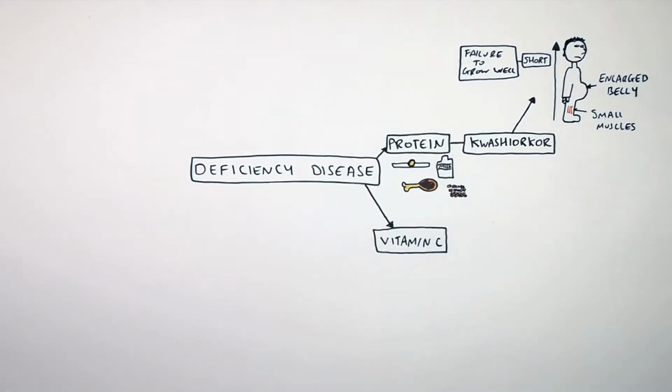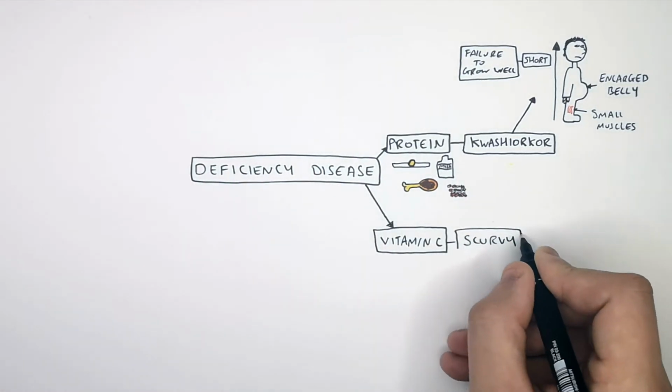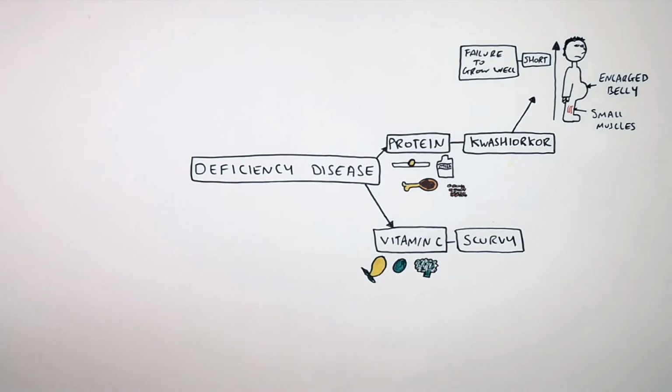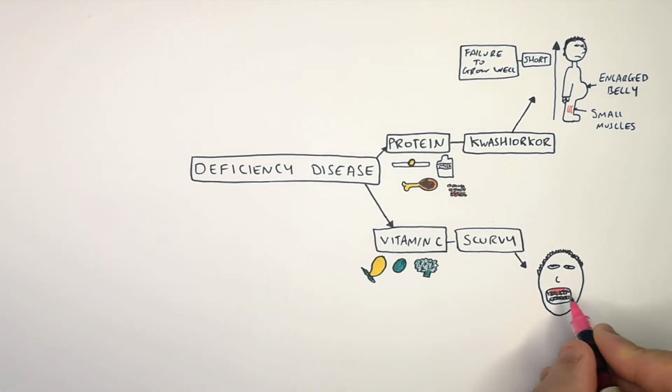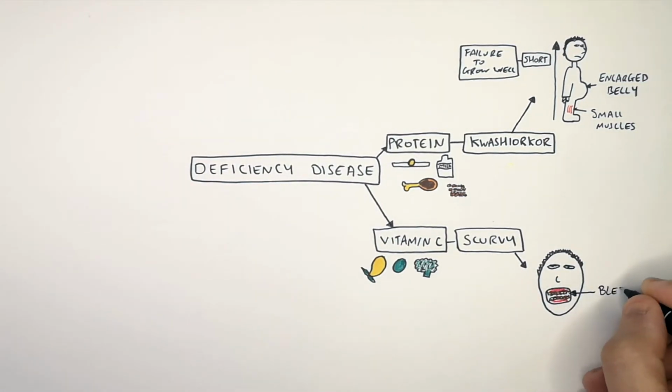A deficiency in vitamin C will lead to a disease called scurvy. It can be caused by not eating enough lemons, limes, or broccoli, for example. The main symptom of scurvy is bleeding gums. If it gets more serious, your teeth will fall out. So that is scurvy, caused by vitamin C deficiency.